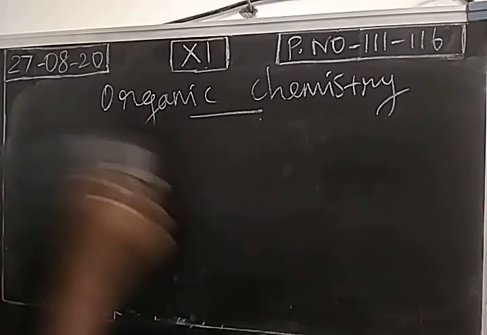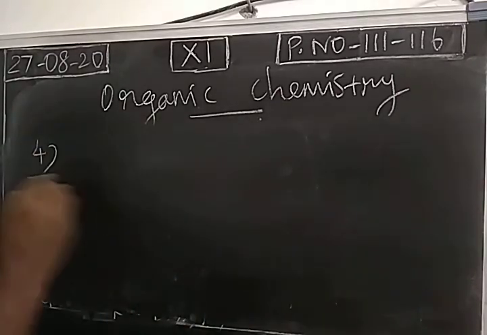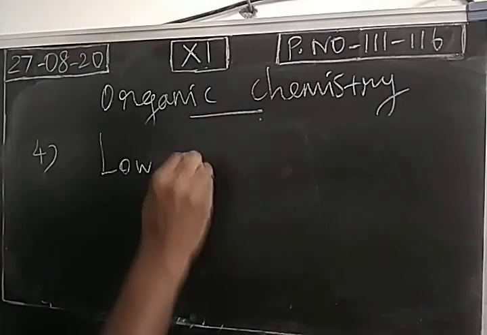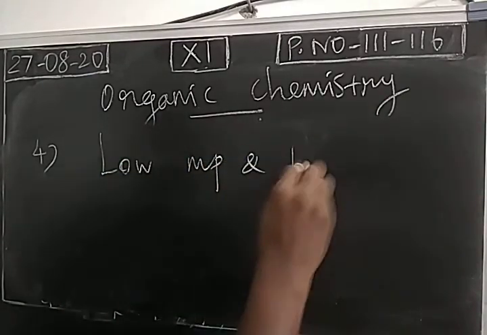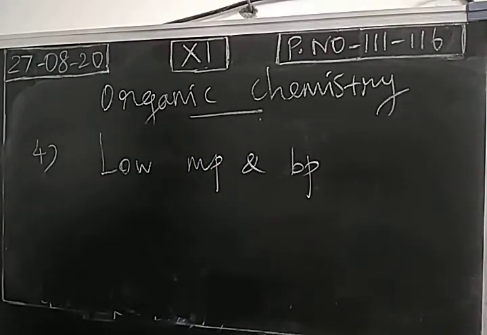Then the fourth one: organic compounds have low melting points and boiling points, because the bond is a weaker bond in organic compounds. In inorganic compounds, the ionic bond is a stronger one. But in organic compounds, we have only covalent bonds, and a covalent bond is weaker than an ionic bond. So organic compounds have low melting as well as boiling points.